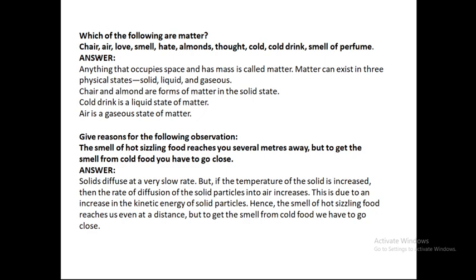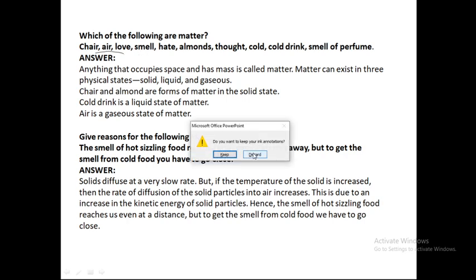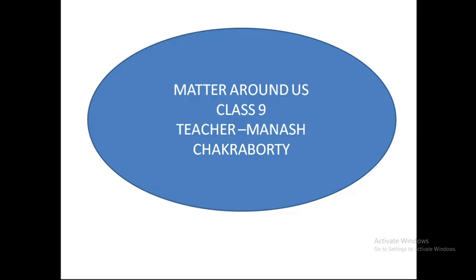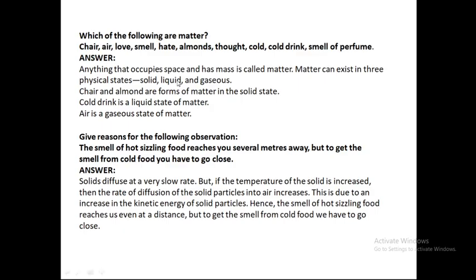Out of this, there is chair, air, love, smells, heat. Out of these, which are matter?